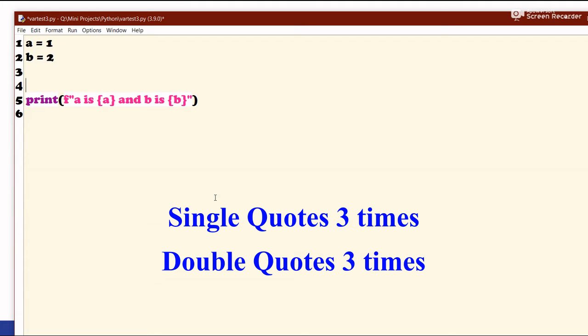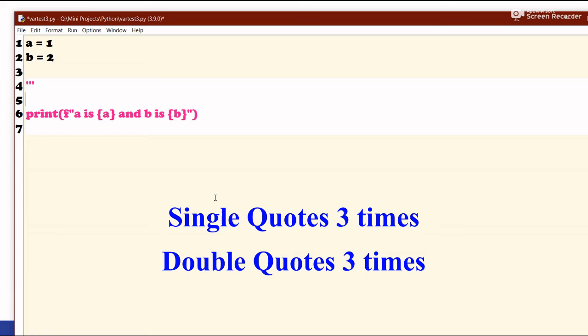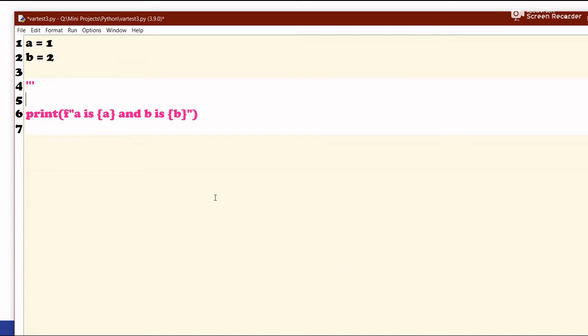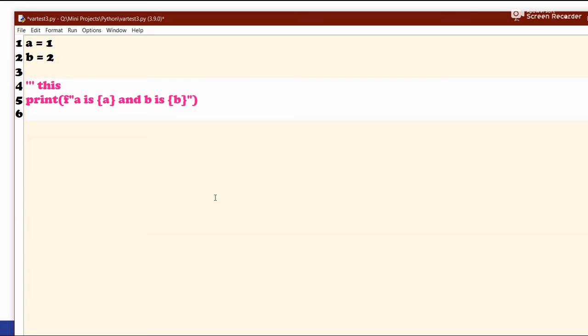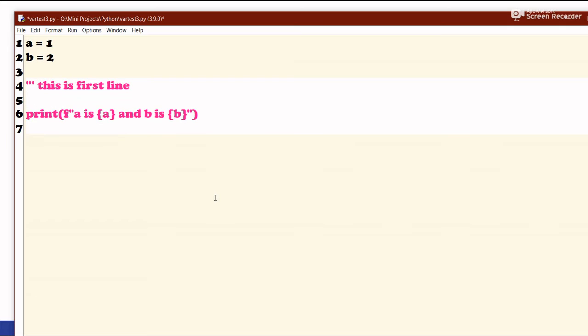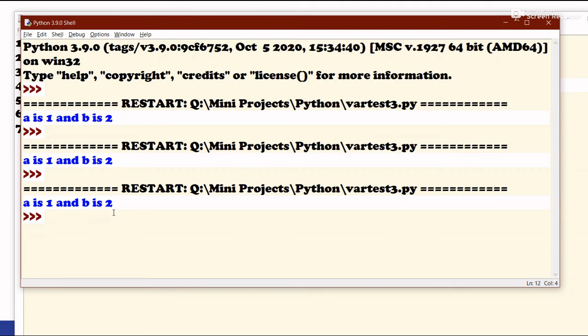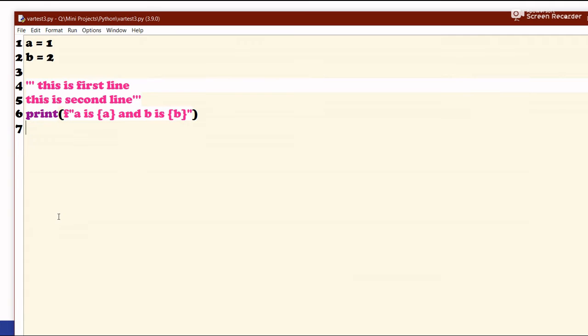Let's first of all use single quotes 3 times, and now let's say over here this is first line, and then this is second line, and close it using triple quotes again. So this is a multi-line comment, you can see, because there are 2 lines over here. So now if we run this, we are going to get the same output, because it's just a comment.